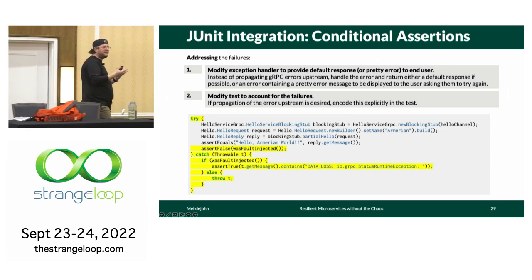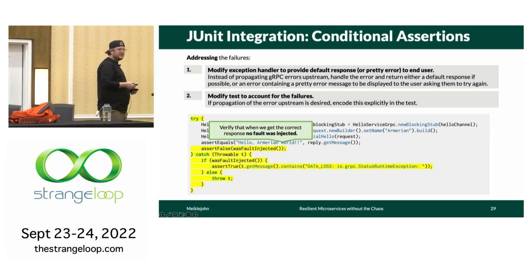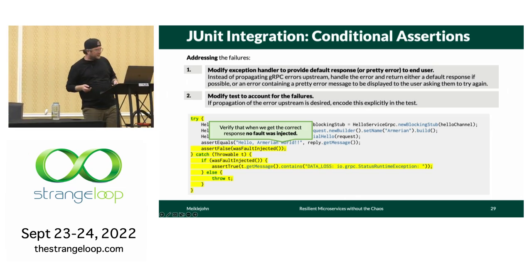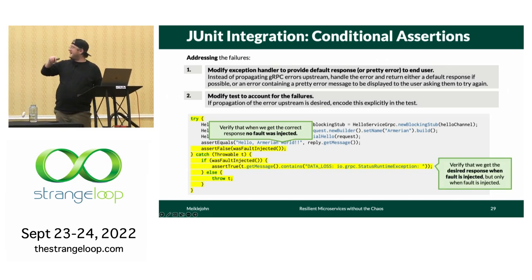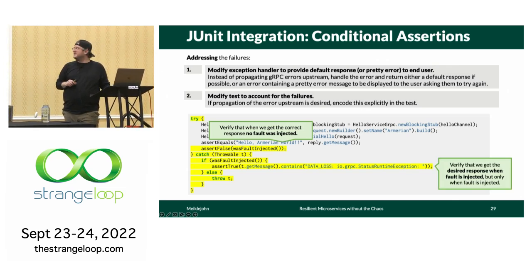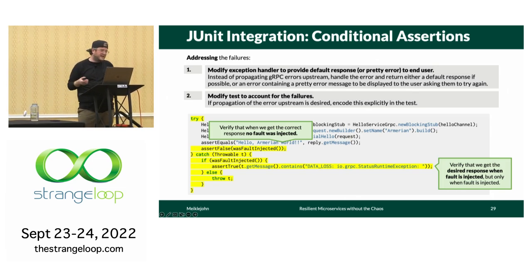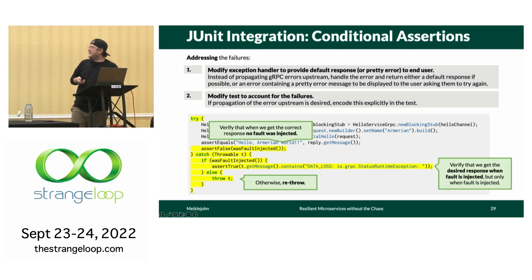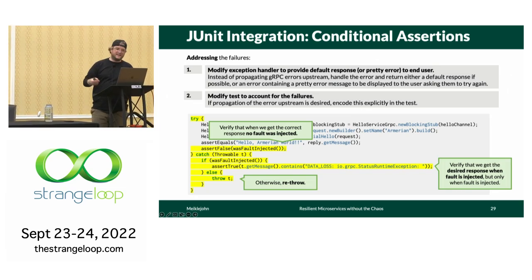And so we update our test accordingly to specify that when no faults are injected, the fault injection Boolean should be assert false. When faults are injected, we get the actual error message that we want, which may involve remapping it if your application changes one type to another or whatnot. And then finally, we rethrow if none of these conditions are met, which is an assertion that's outside of what we talked about.